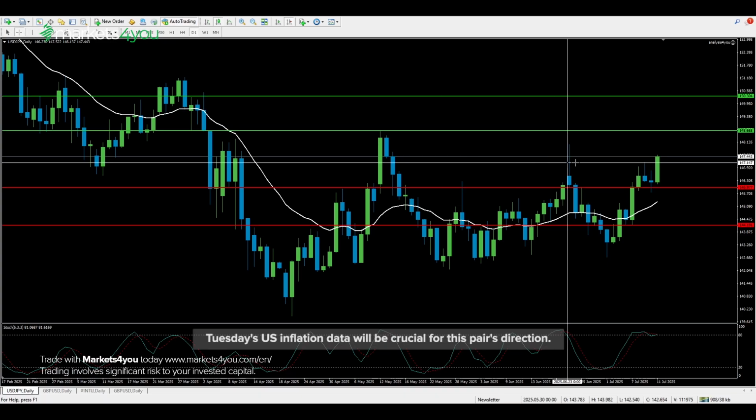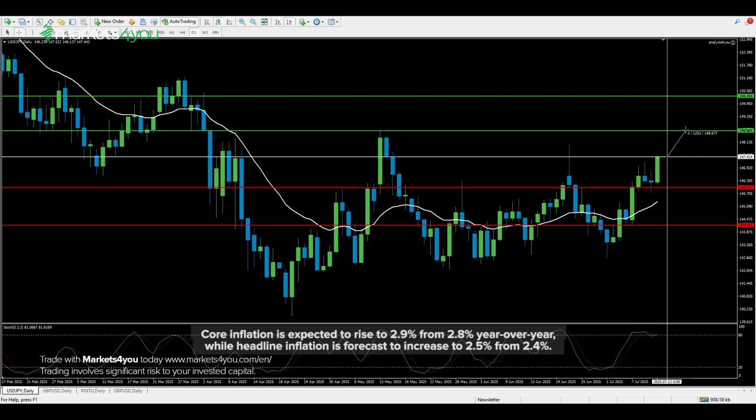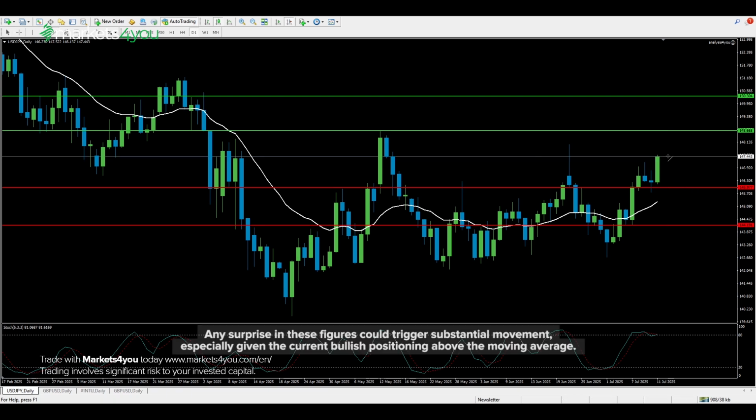Tuesday's US inflation data will be crucial for this pair's direction. Core inflation is expected to rise to 2.9% from 2.8% year-over-year, while headline inflation is forecast to increase to 2.5% from 2.4%. Any surprise in these figures could trigger substantial movement, especially given the current bullish positioning above the moving average.